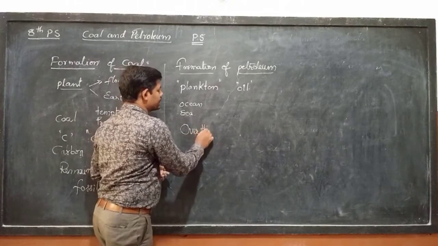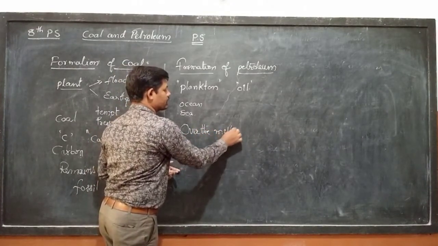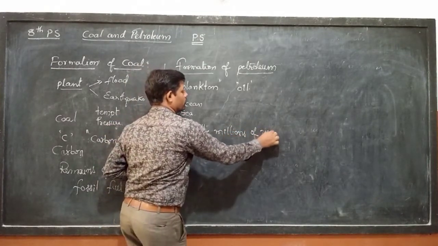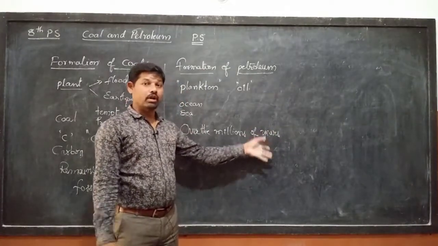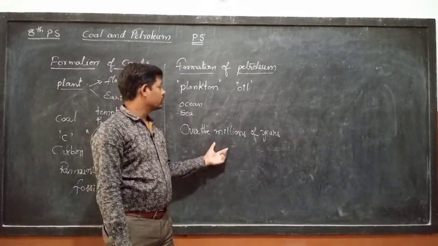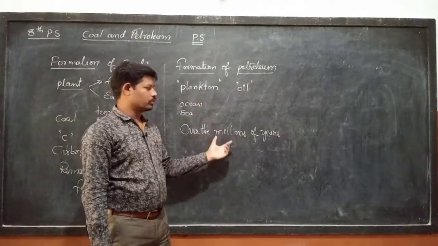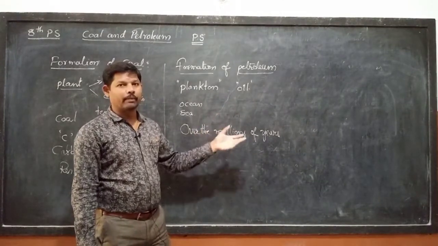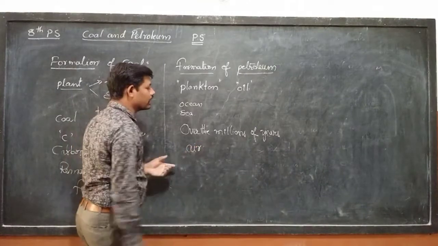Over millions of years, these tiny organisms, plankton, change into petroleum because of the absence of air. There is no air present under the layers of soil.